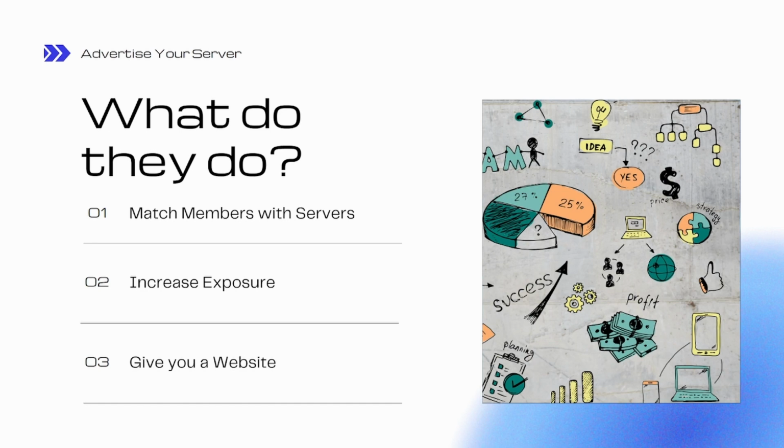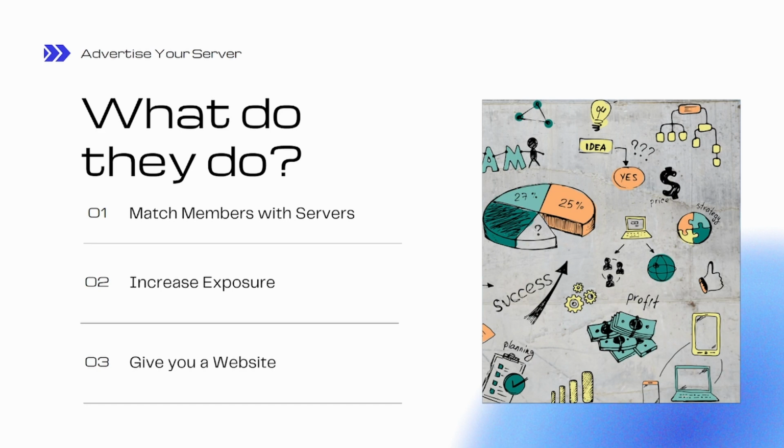Listing sites are essentially what the name says. You list your server on them, and they're basically a directory of where people can find your server and join it. They can see a description of it, a banner, and there's a join button. Some sites even let you have a bit of a blog. You can add your website, social links, all those good things.